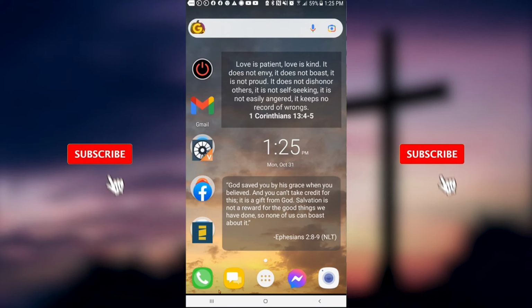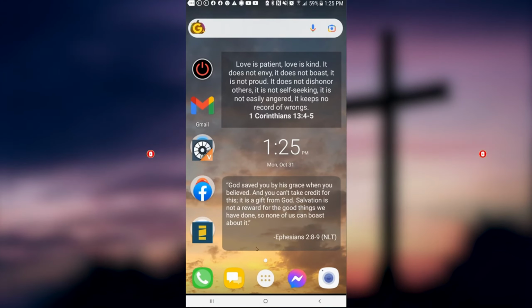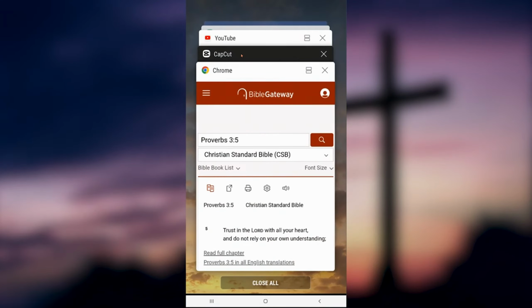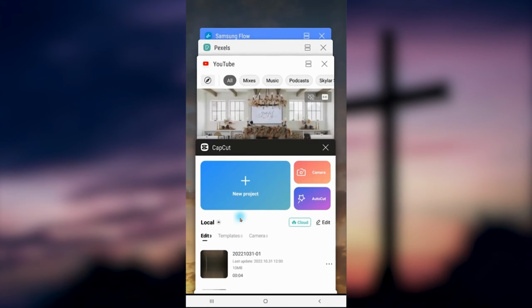The very first thing you're gonna need is a couple different apps on your cell phone. You can see my cell phone screen here. I'm casting it on my computer. That's why you see the mouse. But we're gonna need CapCut, which is gonna be our video editor. We're going to need Bible Gateway, whether it's the app or through the browser, doesn't matter. We're also gonna need your YouTube app and an app called Pexels.